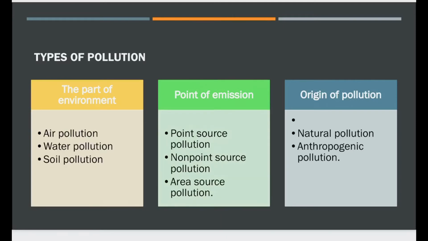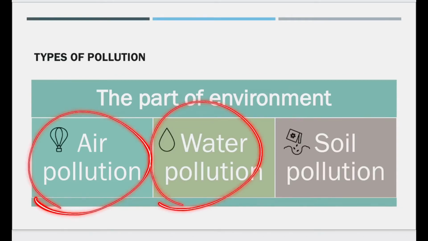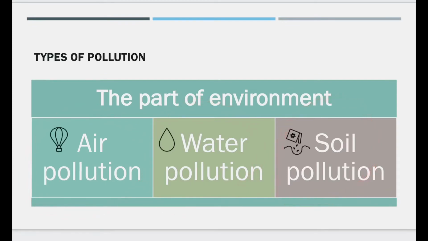First of all, we will discuss which part of the environment is getting polluted. In the environment, there are three parts: atmosphere, hydrosphere, lithosphere. Pollutants like smoke, volcanic gases, industrial gases make air dirty. Here the atmosphere is getting polluted. You can say this is air pollution.